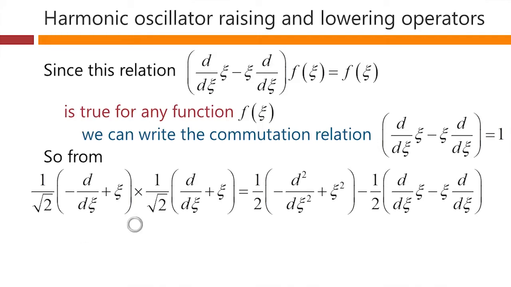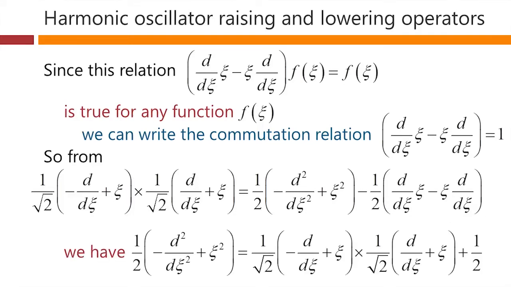So from this expression that we had, we can now substitute using this relation in here, and rearranging slightly then, we have this term is equal to these two terms, and we take this one over to the other side. That becomes plus a half. So we've managed to rewrite our Hamiltonian here as a product of two terms plus a half. This one, 1 over root 2 minus d by dc plus c, and this one, 1 over root 2 d by dc plus c.